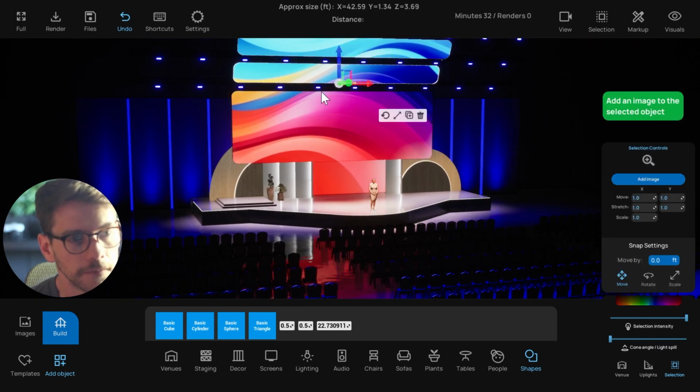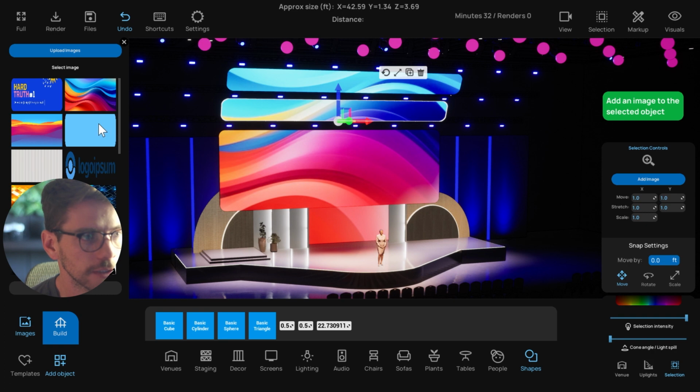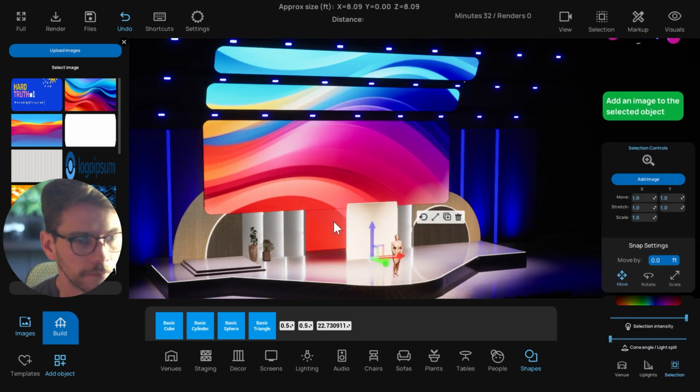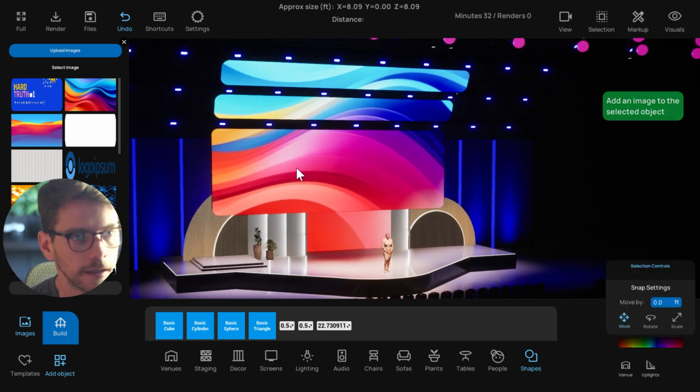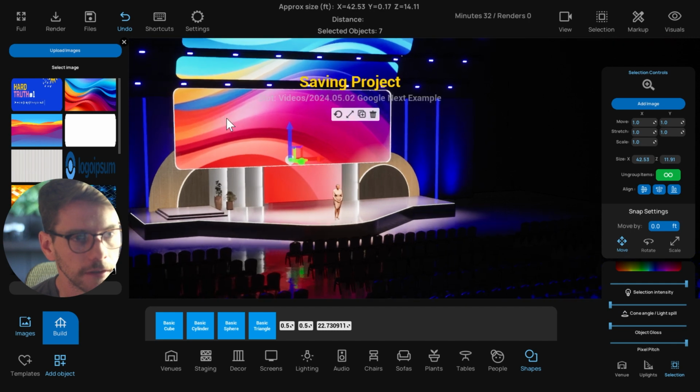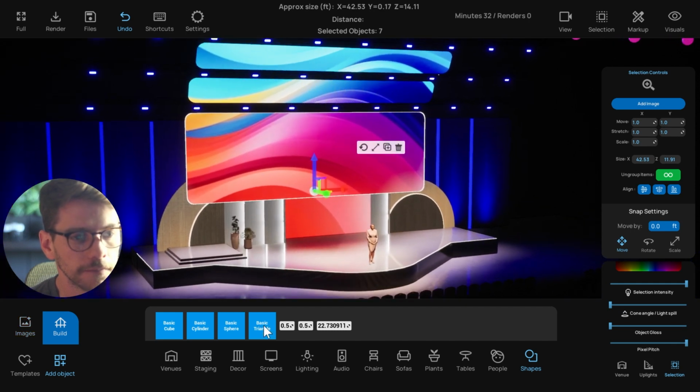So these screens, I uploaded some PNGs with just some cornered round edges there, and then I actually just projected onto all of them. This one in the middle, however, is actually a group of some different basic shapes I use.